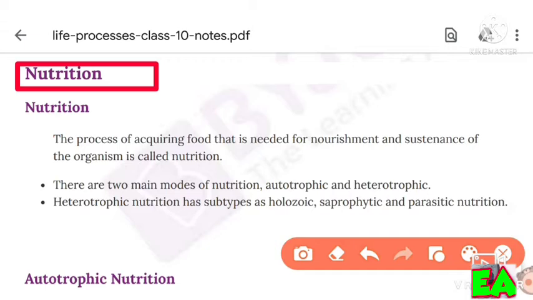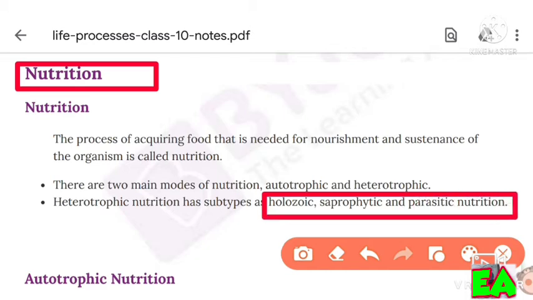There are two main modes of nutrition: autotrophic and heterotrophic nutrition. Heterotrophic nutrition has subtypes as holozoic, saprophytic, and parasitic nutrition.